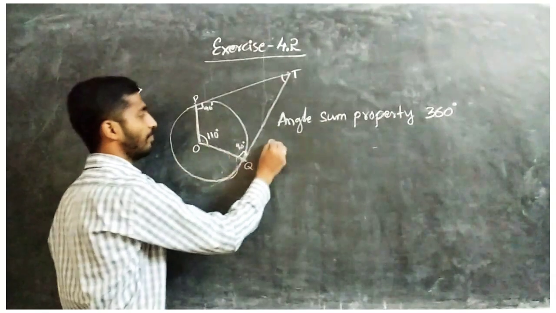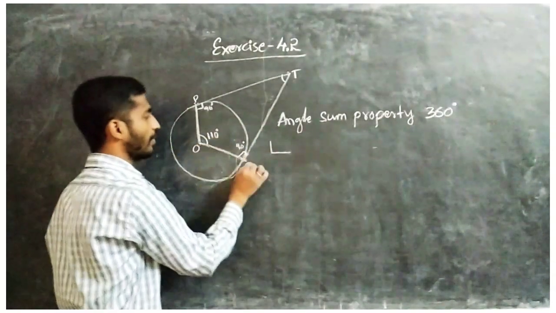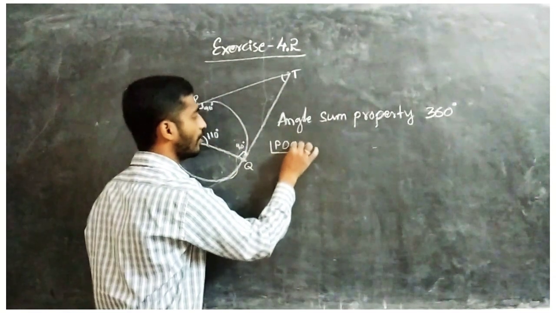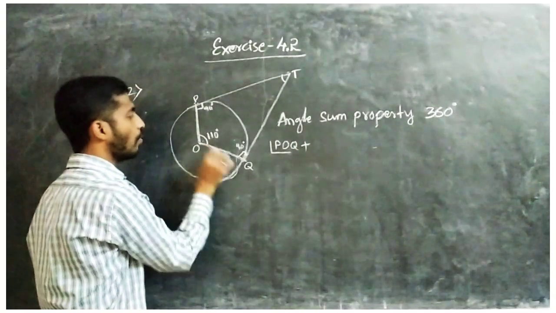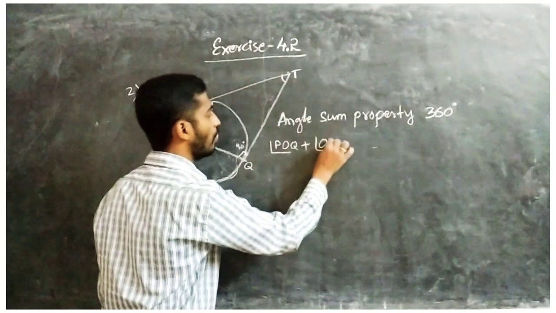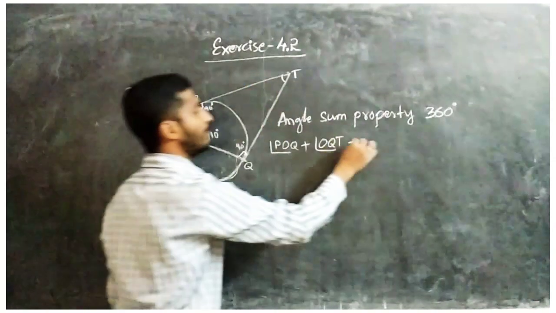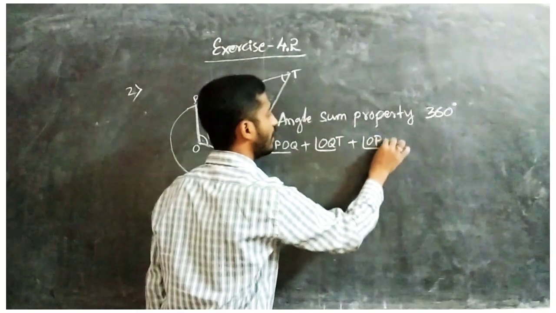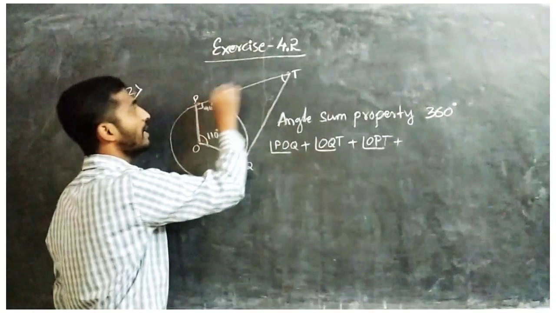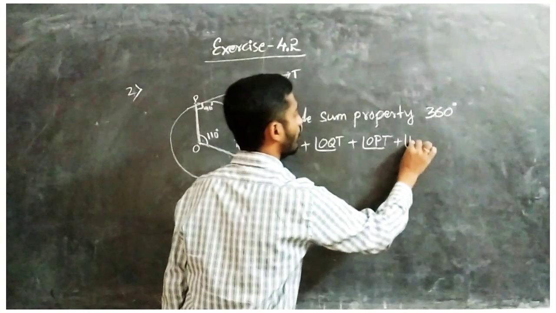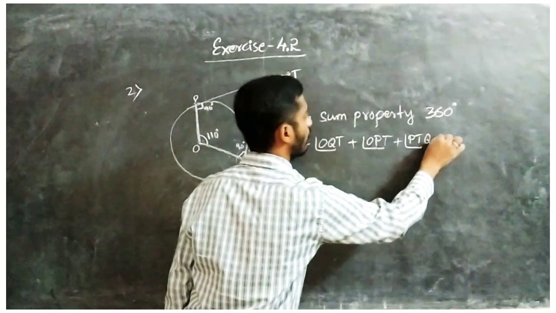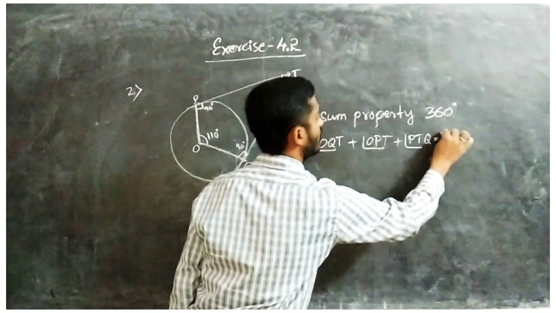By adding them, first POQ plus OQT plus OPT plus PTQ equals how much? 360 degrees.